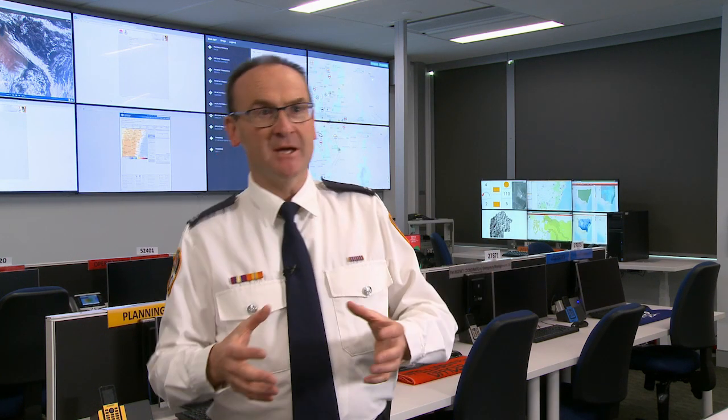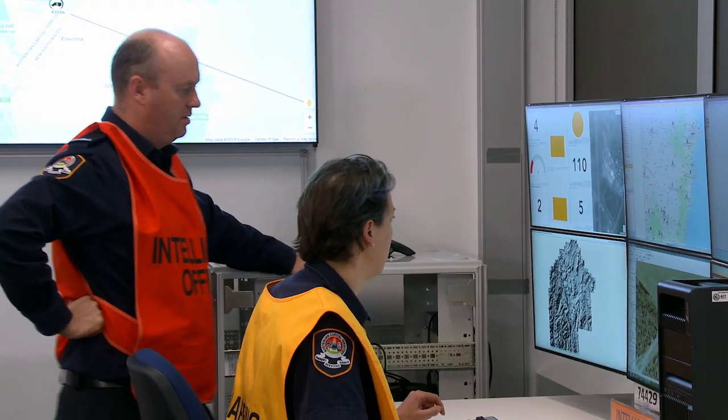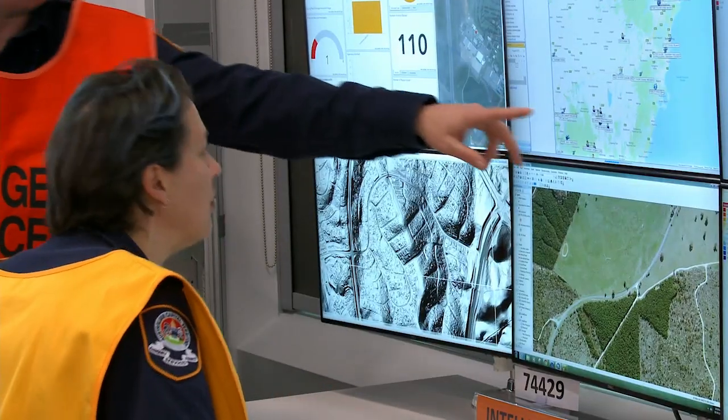ArcGIS is one of the key tools by which we can bring together a whole lot of different data and information and actually turn it into what we call intelligence, useful information that we can share both within our incident management teams and with other agencies. Even more impressive is the tool's precision. So as a homeowner, I can get specific data relating to my bushfire attack level and make informed decisions that could not only save my property, but the lives of my loved ones.